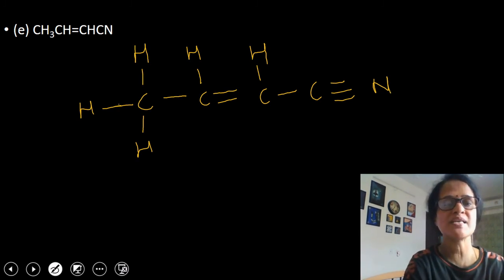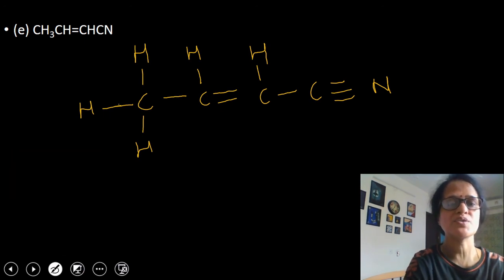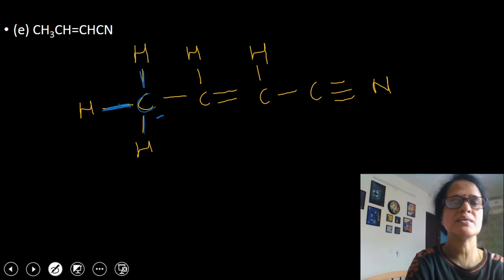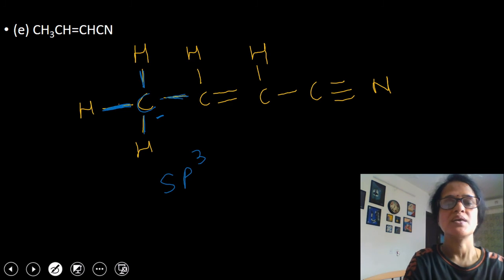So look at the first carbon atom. I'm just using a blue colored ink. So this is the first carbon atom. It is attached to 4 other atoms: 1, second, third, and fourth. So the state of hybridization will be sp3. First carbon atom is sp3 hybridized state.